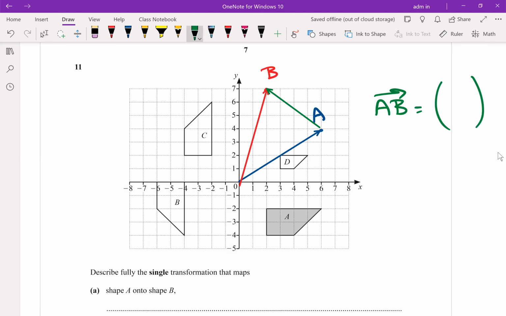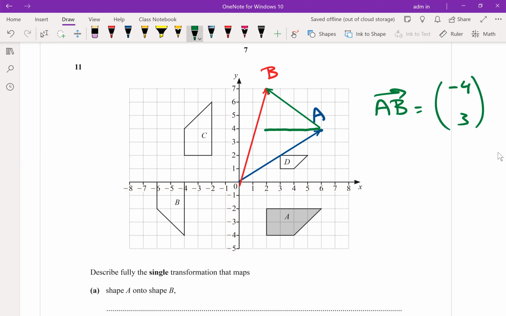We start from A. Do we move to the left or to the right? Moving to the left will be negative: -1, -2, -3, -4. Then move up how many units? 3. So the final answer is -4 and 3.